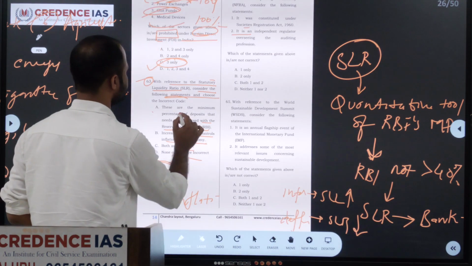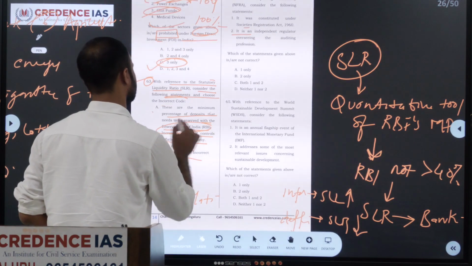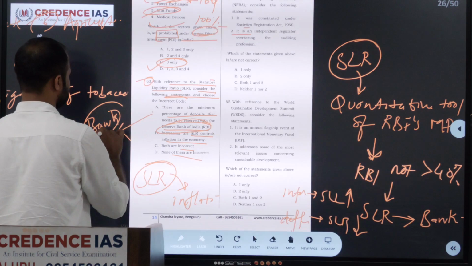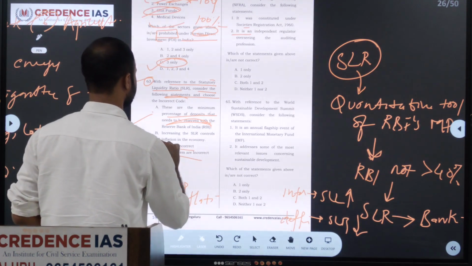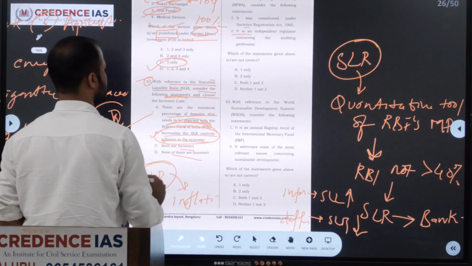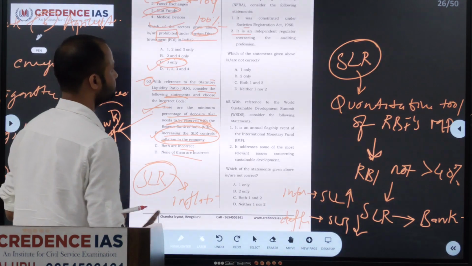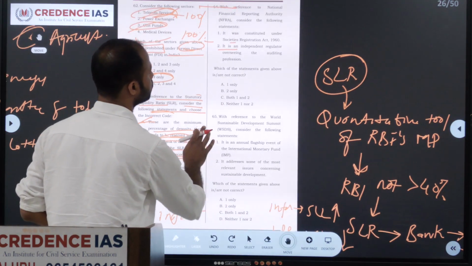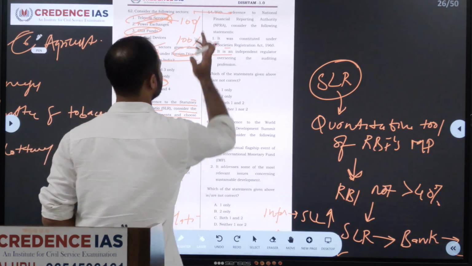So here what they have given, these are the minimum percentage of deposit that need to be reserved with the RBI, but we know that it is kept with the bank itself in liquid form. Increasing the SLR controls the inflation, yes, this is the right answer. So we have to identify the incorrect answer. So A is our answer. So now we'll move on to the next question.